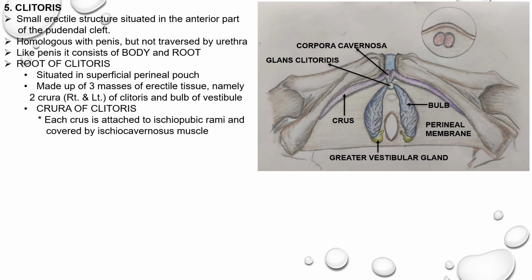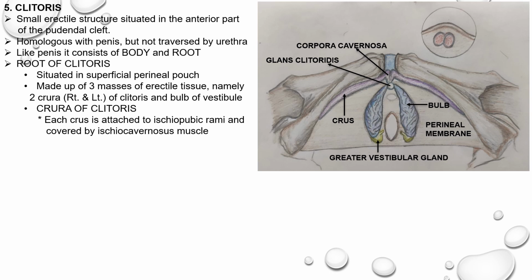The root of the clitoris is made up of three masses of erectile tissue, namely two crura, right and left, and the bulb of the vestibule. All these three masses of erectile tissue are situated in the superficial perineal pouch. If we take up the crura of the clitoris, each crus is attached to the inner aspect of the ischiopubic rami.